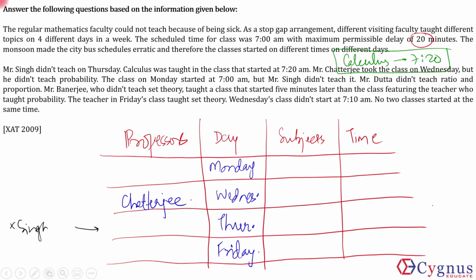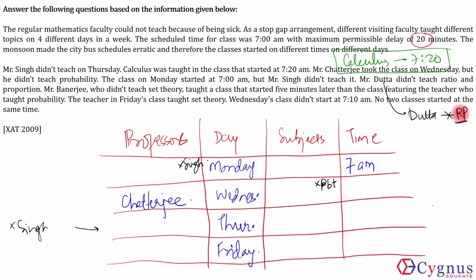But he did not teach probability. So the subject taught was not probability. The class on Monday started at 7 a.m., but Mr. Singh didn't teach it. So Mr. Singh did not teach on Monday. Mr. Datta didn't teach ratio proportion. So Mr. Datta did not teach ratio proportion.